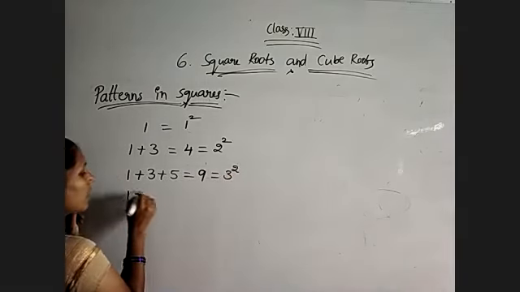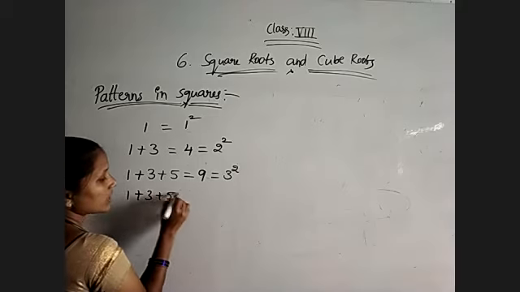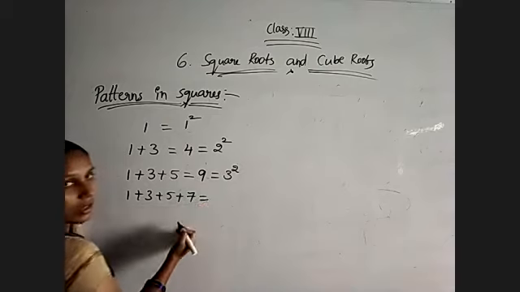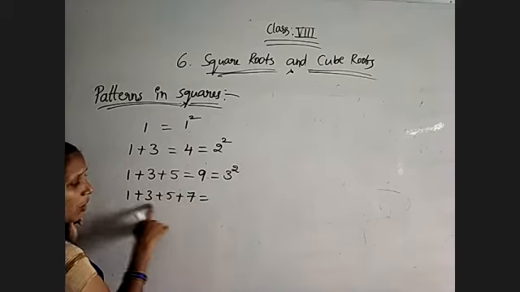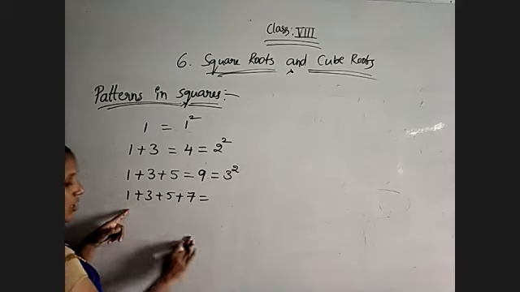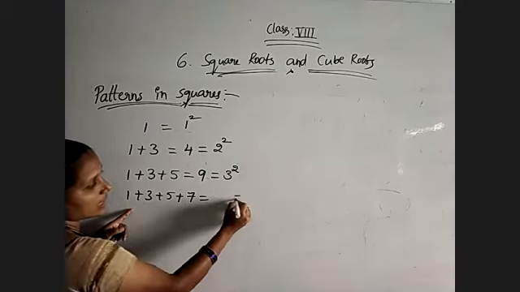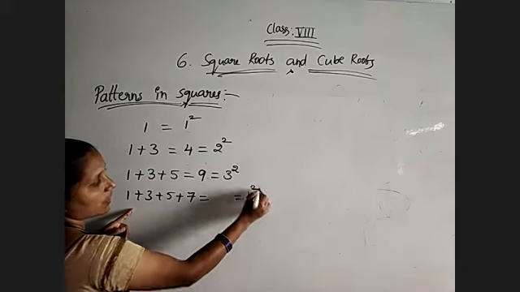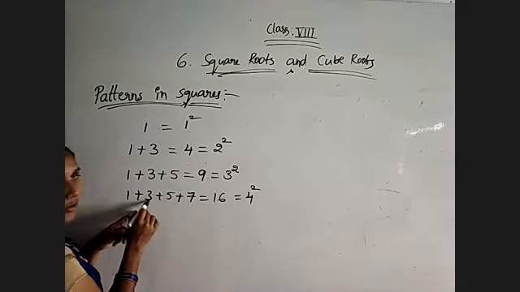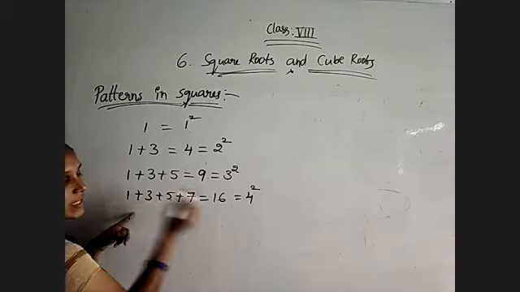And 1 plus 3 plus 5 plus the next odd number, 7. Just observe here how many numbers we have. 1, 2, 3, 4 numbers we are having. So we will get the result definitely as 4 square, meaning 16. Observe: 1 plus 3, 4, 4 plus 5, 9, 9 plus 7, 16.